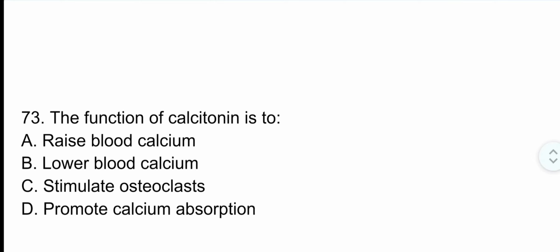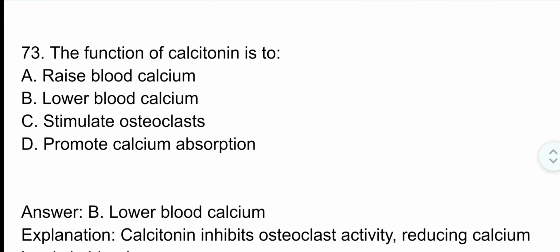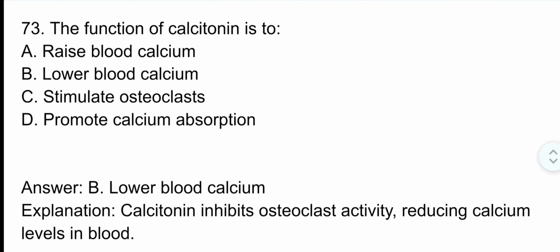Question number 73. The function of calcitonin is to. Correct option is option B. Lower blood calcium. Calcitonin inhibits osteoclast activity, reducing calcium level in blood.